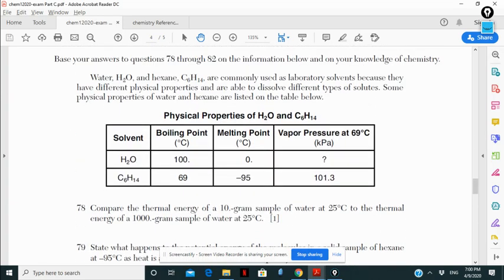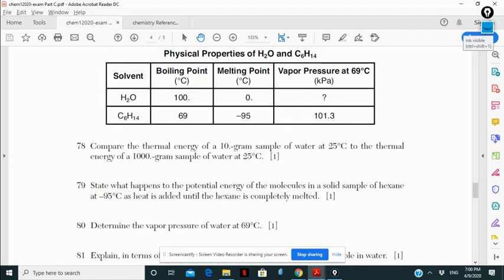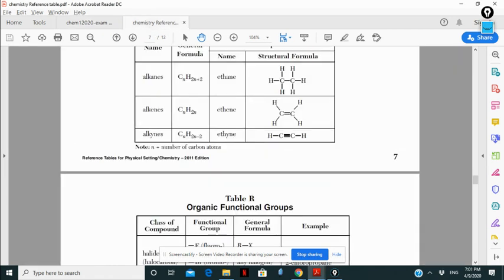Question number 78. 78 was one of the critical questions. Why? Look here. Compare the thermal energy of a 10 gram sample of water at 25 Celsius to the thermal energy of a 1000 gram sample of water at 25.